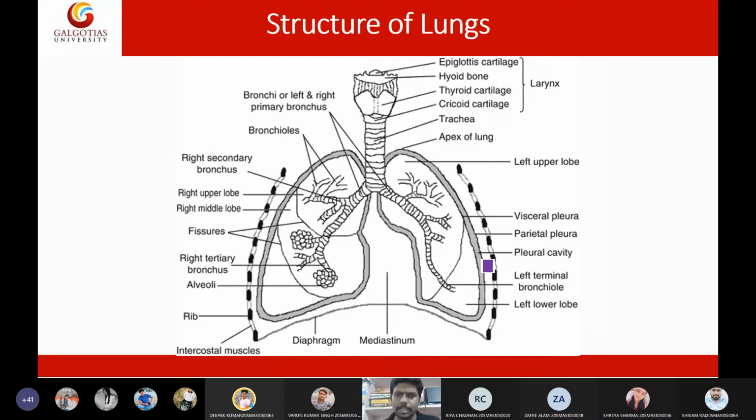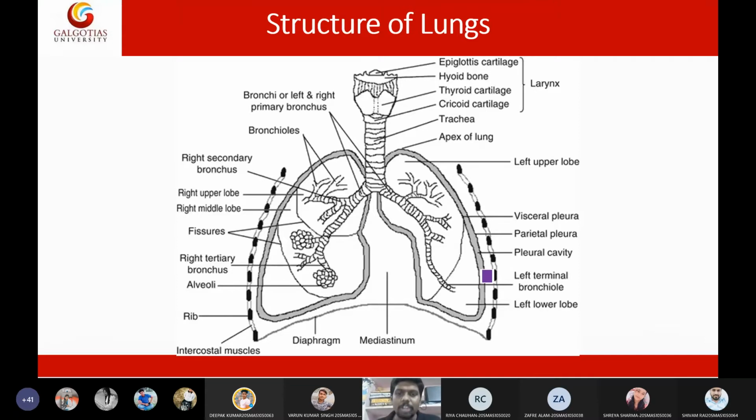Then there is the second condition. Sometimes this pleural cavity can also fill with air. If it is filled with air, the patient cannot breathe properly. This air will be trapped in between these layers, and the lungs cannot expand because of entrapment of air in the pleural cavity. That condition is called pneumothorax. Pneumothorax means filling with air in the pleural cavity. Filling with blood in the pleural cavity is called hemothorax.